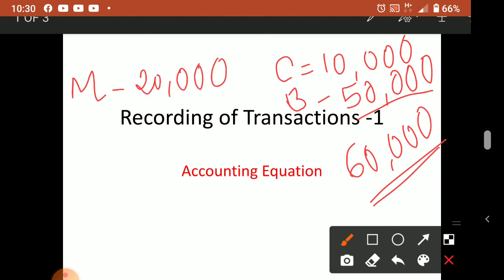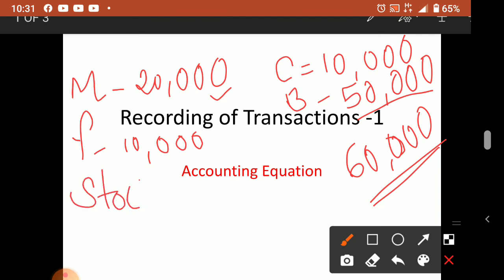So from 60,000 I purchased the machine for 20,000. Remaining how much is there? 40,000 is remaining. From that money I purchased furniture of 10,000. Remaining how much will be there? 30,000 is there. From that 30,000 I purchased stock for rupees 20,000.